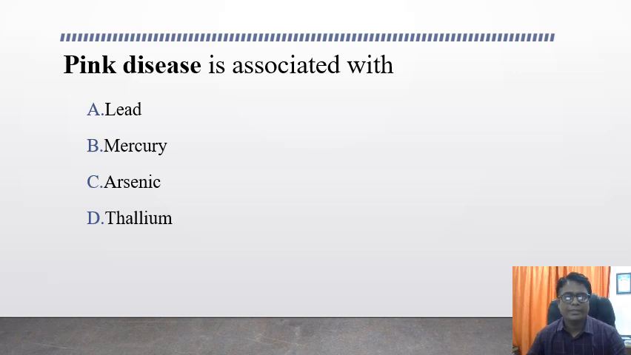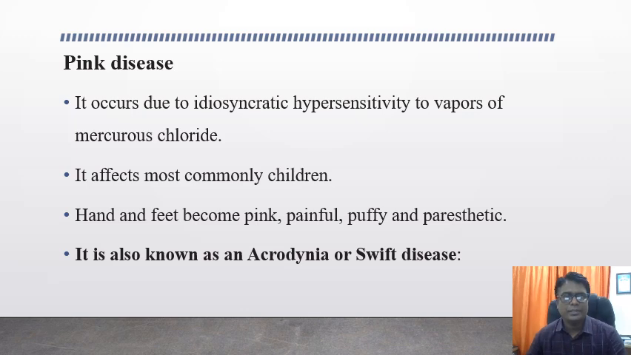Pink disease is associated with, options are lead, mercury, arsenic, and thallium. It is also a repeated question. The answer is mercury poisoning. Pink disease occurs due to idiosyncratic hypersensitivity to vapors of mercurous chloride, and generally it affects children most commonly, wherein the hands and feet become pink, painful, puffy, and paresthetic. It is also known as acrodynia or Swift disease.